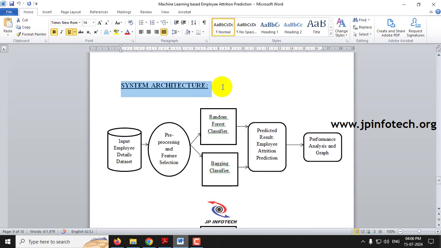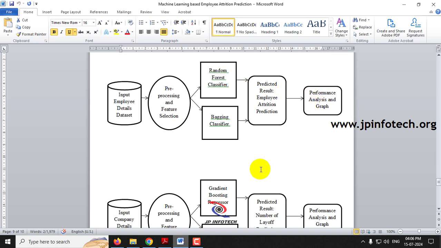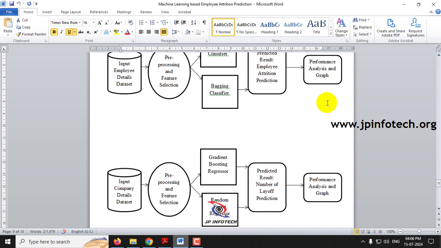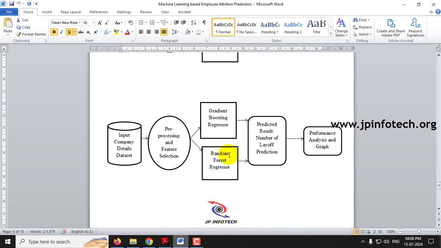And coming to the system architecture, you can see two different system architectures. The first one is about the employee attrition prediction. Employee details are provided here, pre-processing and feature selection are done, and a random forest classifier and bagging classifier are trained, and we see the predicted result of the employee attrition prediction, with performance analysis and graphs. And coming to the layoff prediction, the company details are given as the input, and it is trained with a gradient boosting regressor and a random forest regressor, and the prediction result is the number of layoffs. It will predict the number of layoffs, along with the performance analysis and graph.